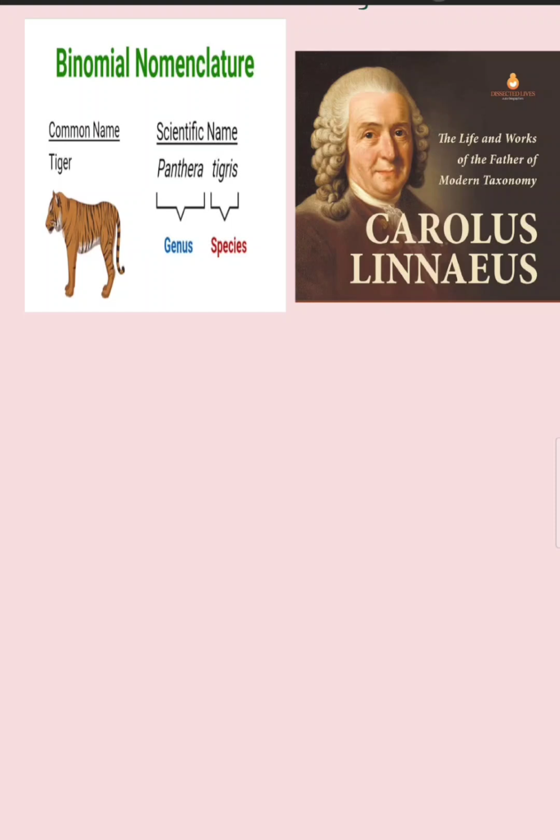These are the standards of binomial nomenclature. First, the name should have two epithets, genus name and species name. The first letter of the genus name should be a capital letter. The other letters should be simple letters. And this name is written in English letters, and it also has Latin origin.